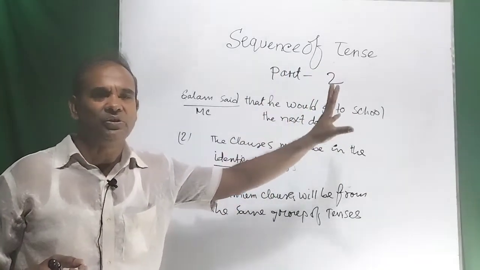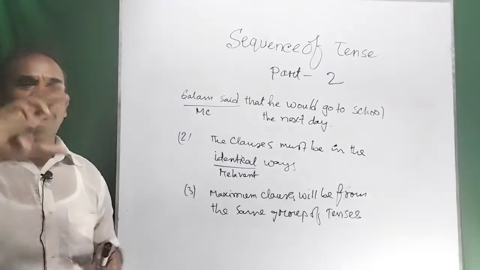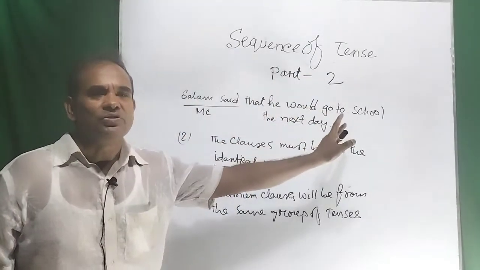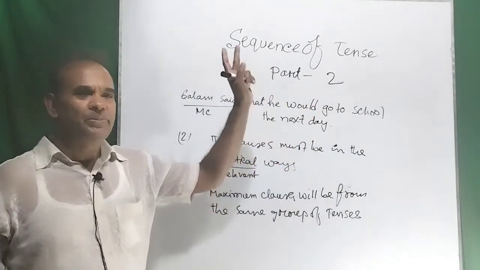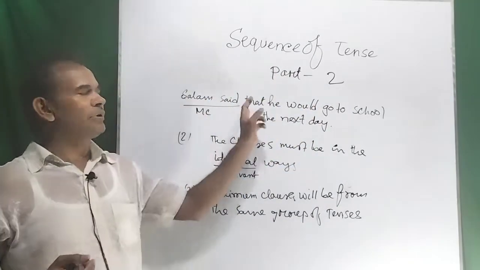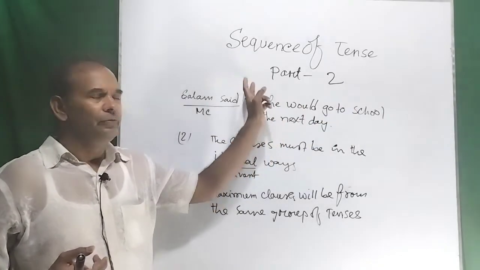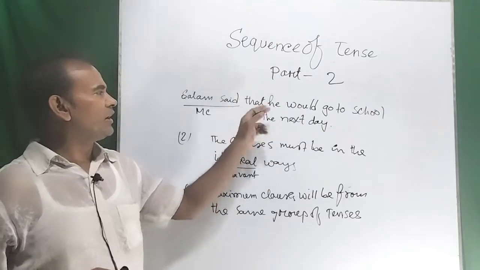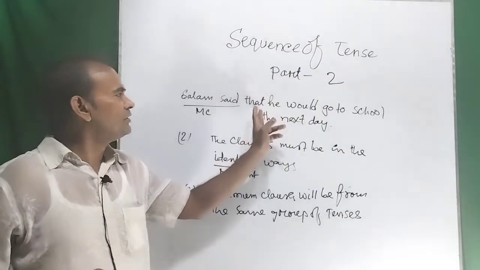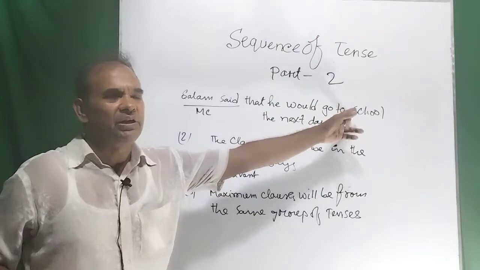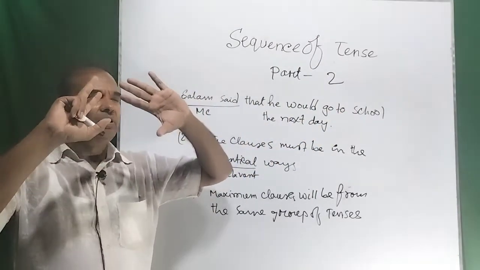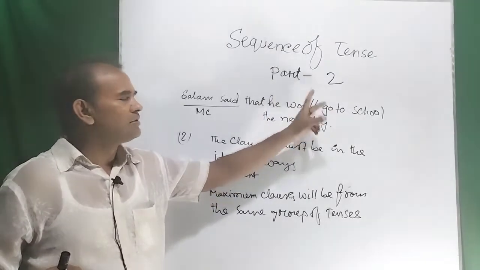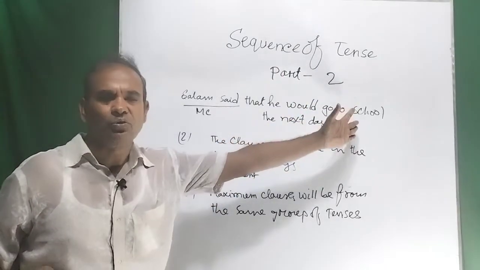This is appropriate here because we can write the conditional in the subordinate clause. But specifically I want to tell you that when you are writing any conditional after the conjunction that or any other conjunction, generally it will be the conjunction that, and this is the subordinate clause. The subordinate clause may be written this way. That means we can write the conditional in the subordinate clause.